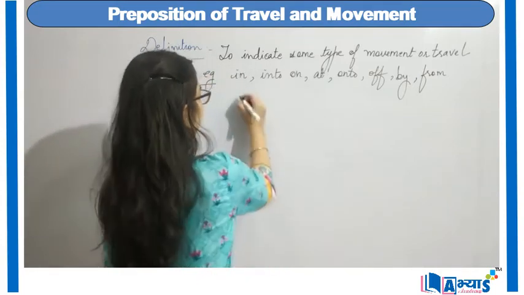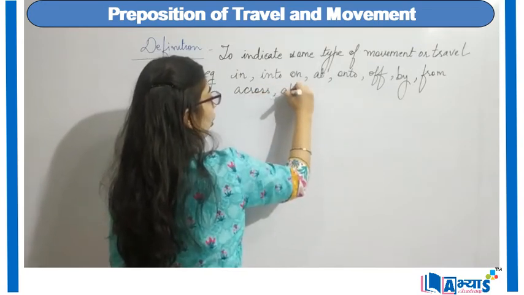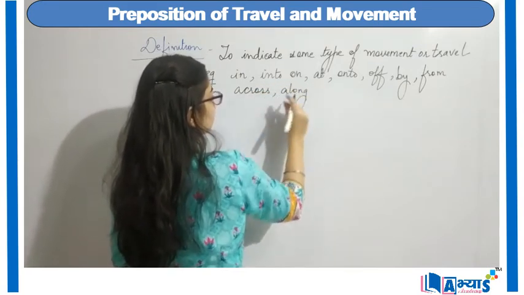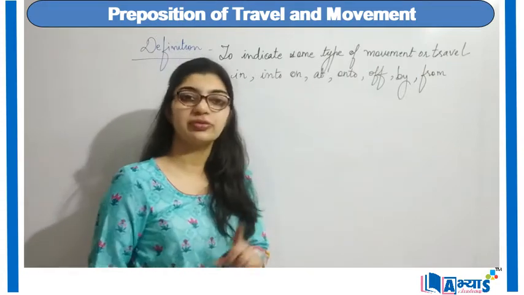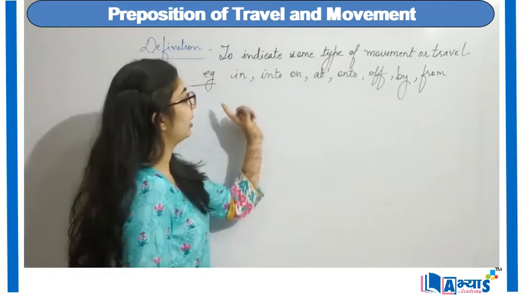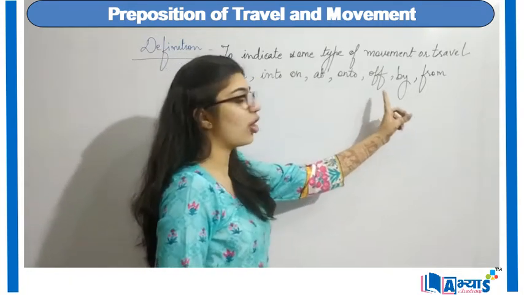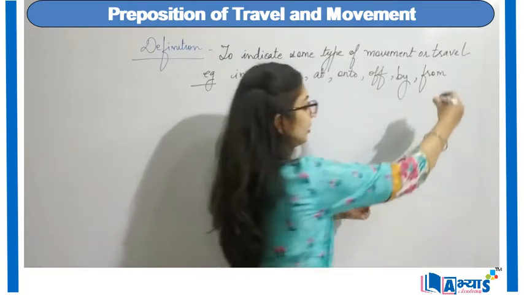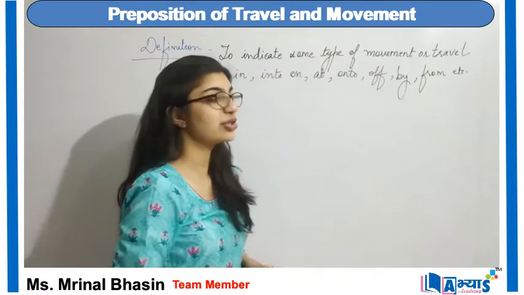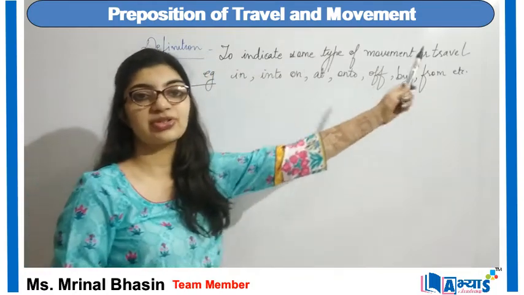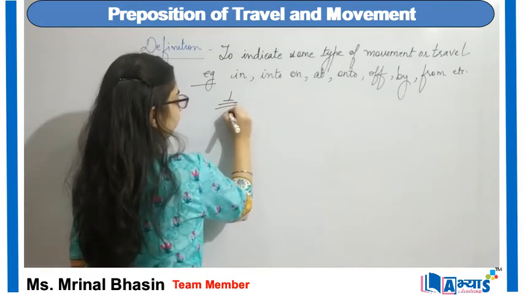Another example can be across, along. No, across and along are prepositions of direction, right? So in, into, on, at, onto, off, by, from, etc. There can be many others. These are the examples of preposition of movement or preposition of travel. So the example can be,